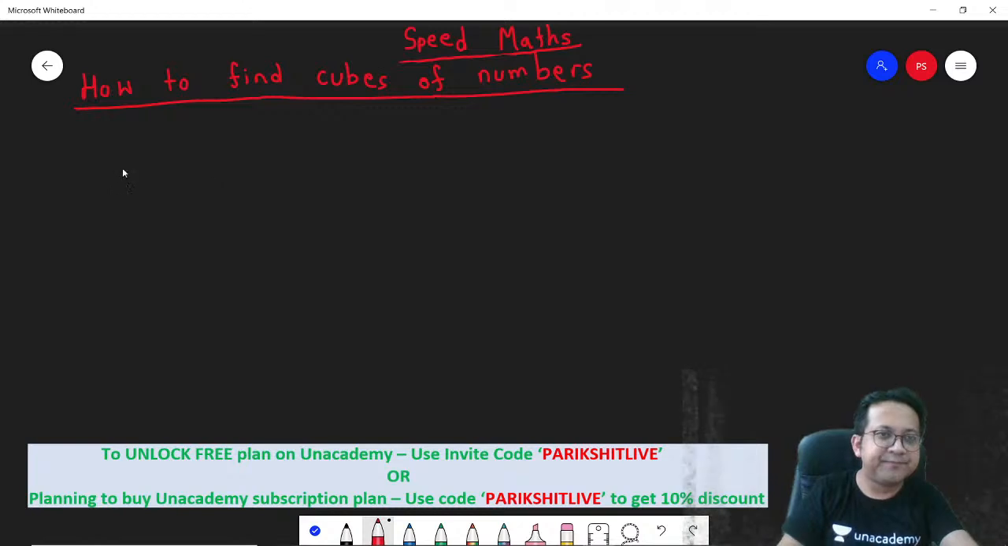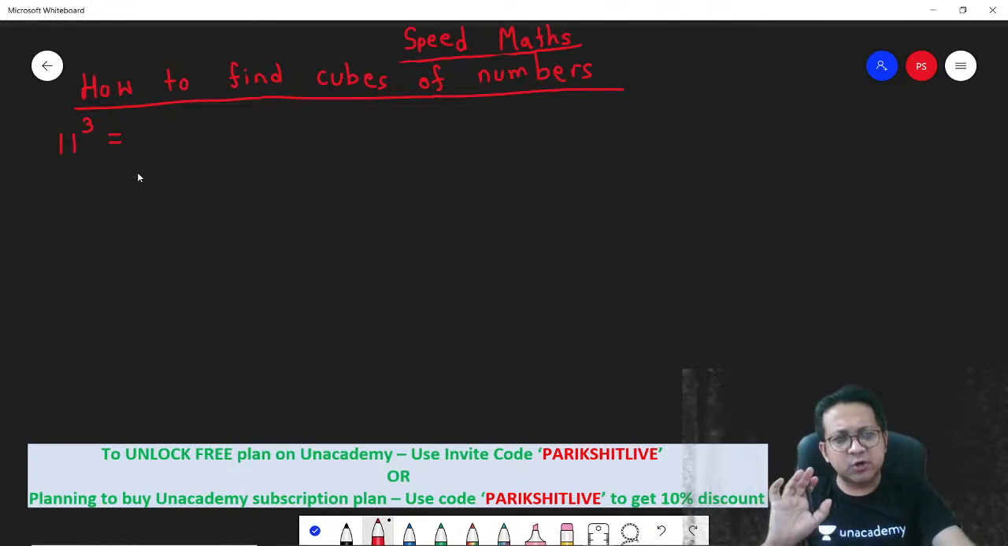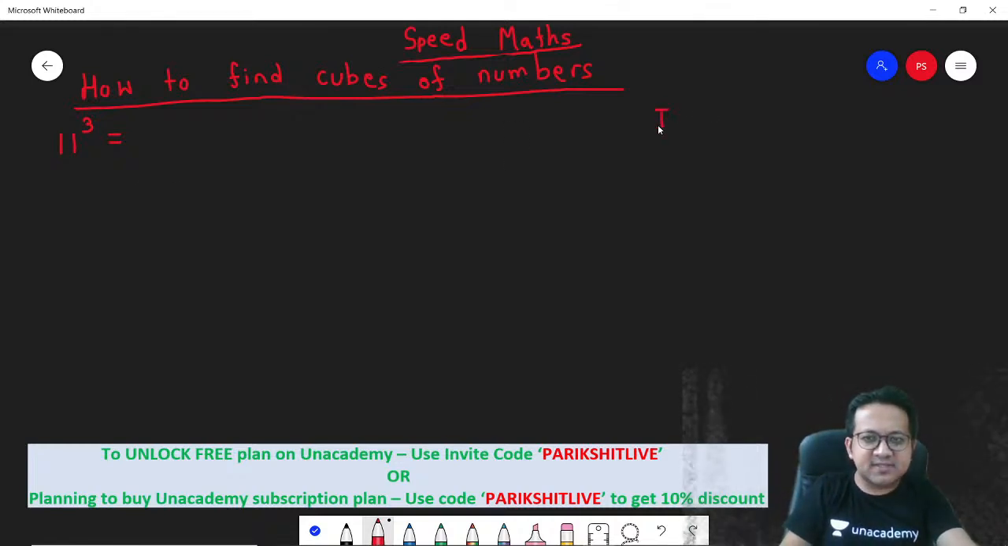Fine, let's get started. First, let's take down the number 11 cube. Now 11 cube is something that most of you know, but still I'm going to show you. Let's understand this process and we will extend the logic to bigger numbers. Step 1: cube the leftmost digit. So 1 cube is 1. That's step 1.